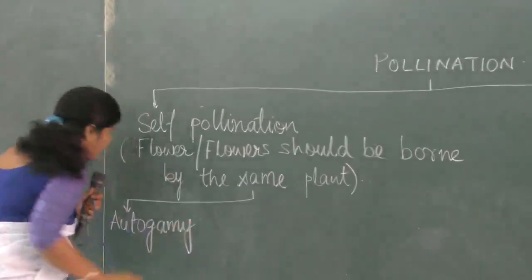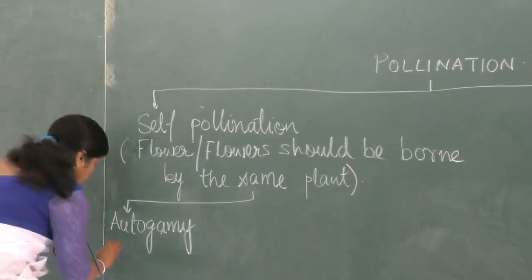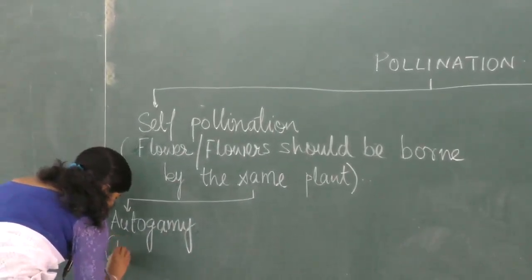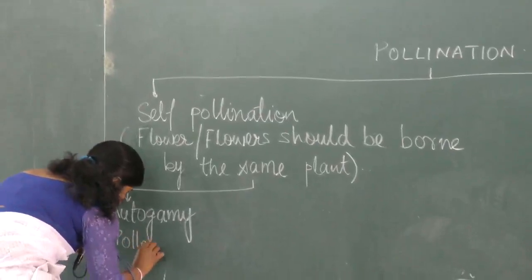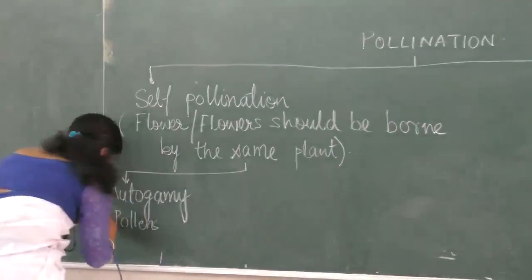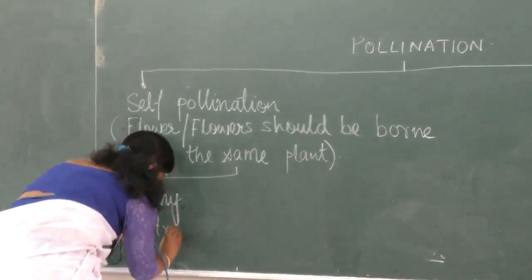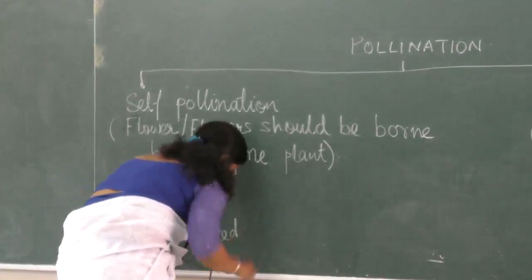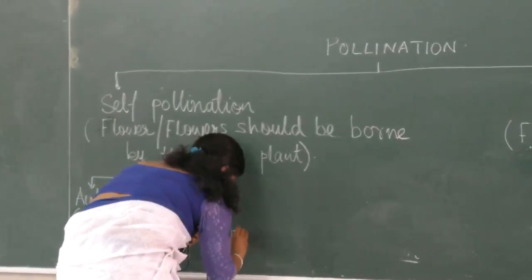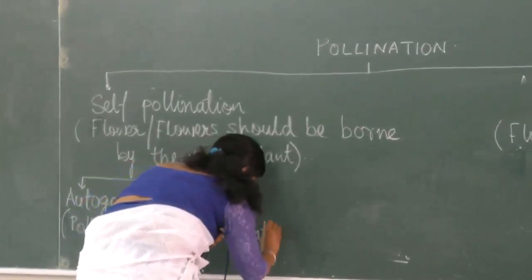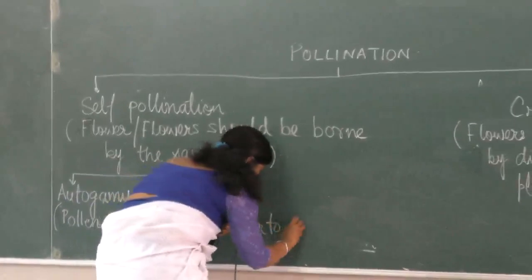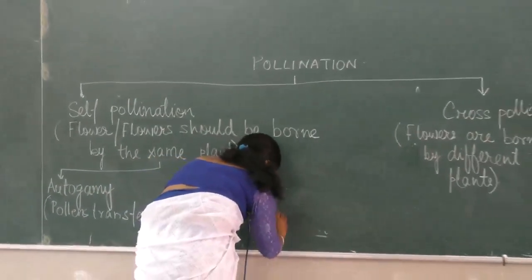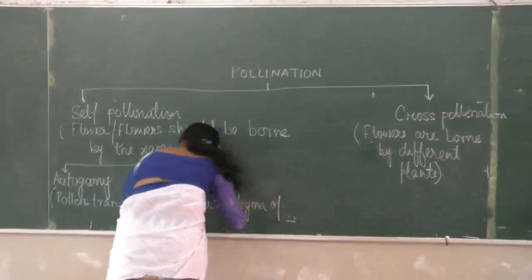What is autogamy? It is the transfer of pollen from anther to stigma of the same flower.